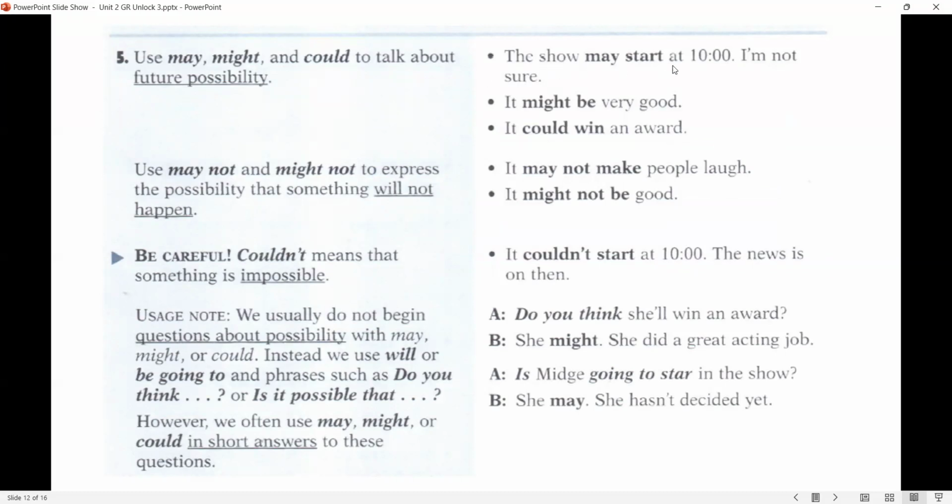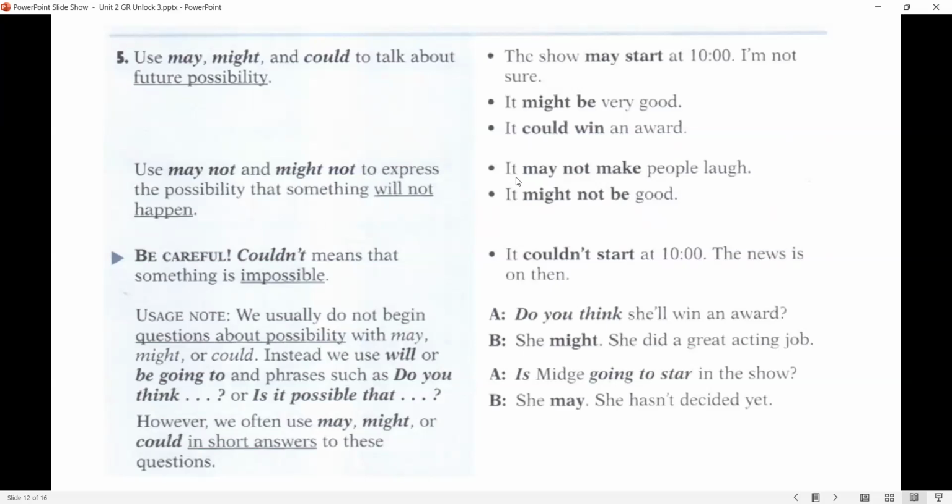The show may start at 10. I'm not sure. So I'm not certain. I'm uncertain. I'm doubtful. It might be very good. It could win an award. Award means prize.